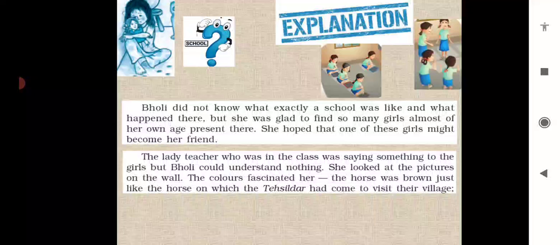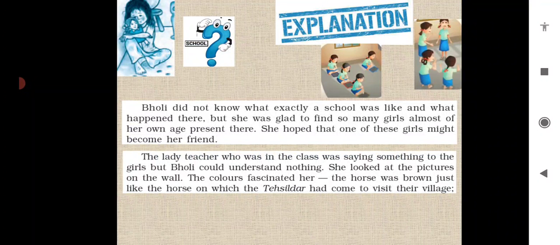She looked at the pictures on the wall. So whatever the pictures were there on the wall, whatever the designs were there on the wall, Bholi was looking at them. The colors fascinated her. So now the pictures are of different colors. She was attracted towards those pictures as she was not listening to the instructions given by the teacher. The horse was brown just like the horse on which Tehsildar had come to visit their village. So now she has seen the picture of the horse, and the color of that horse was brown. It is similar to that horse on which Tehsildar visited the village. The same color was there for the horse.